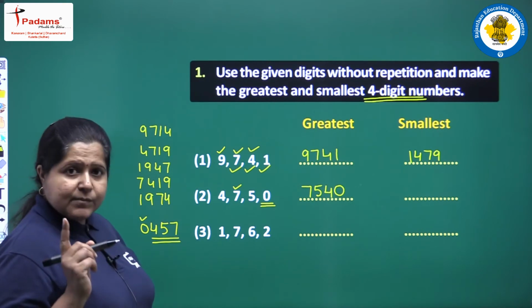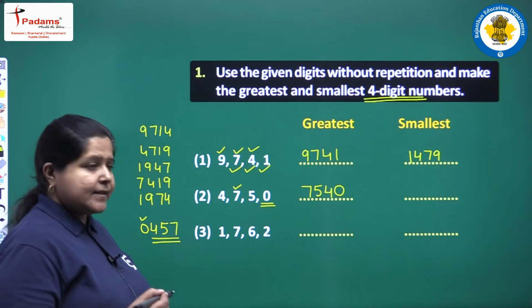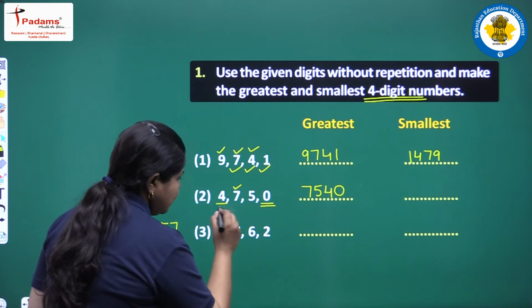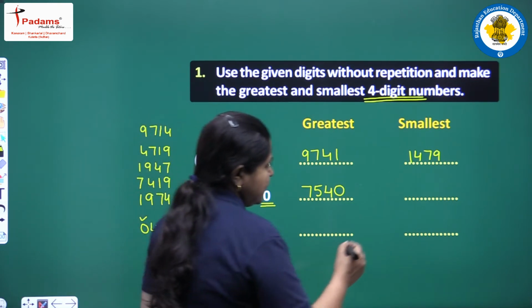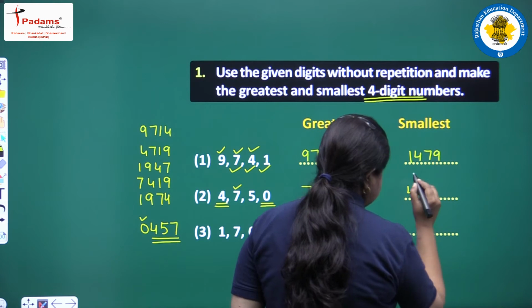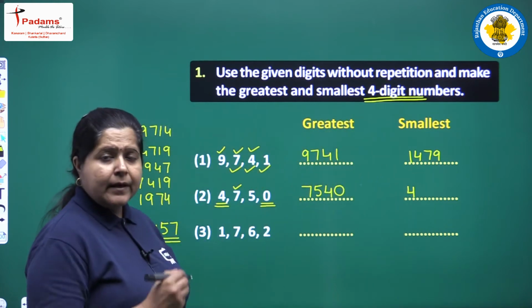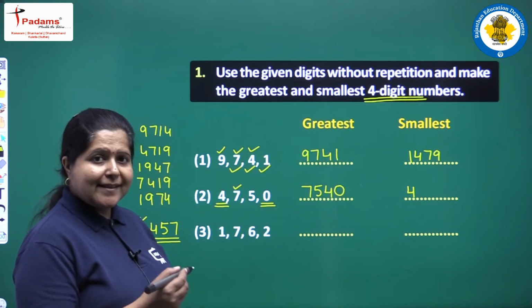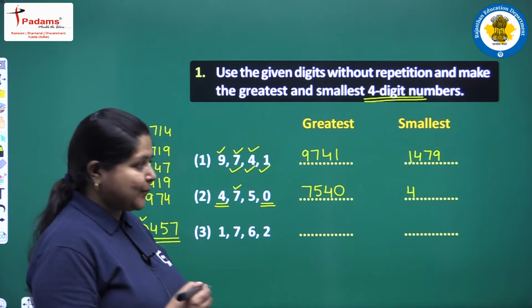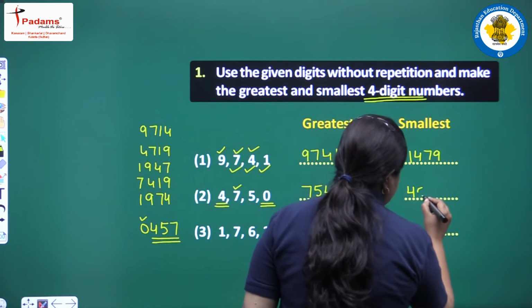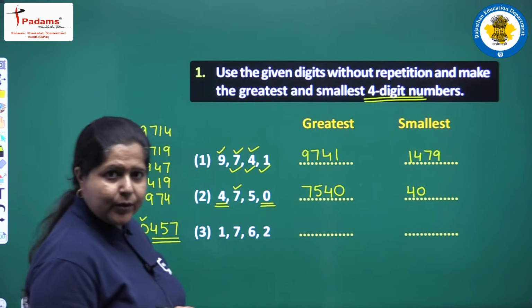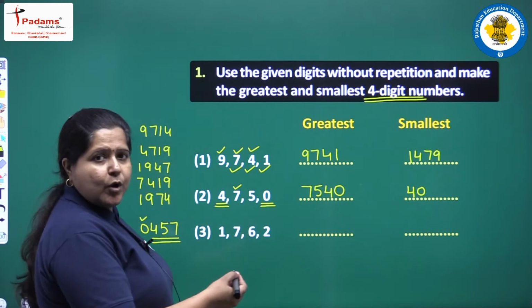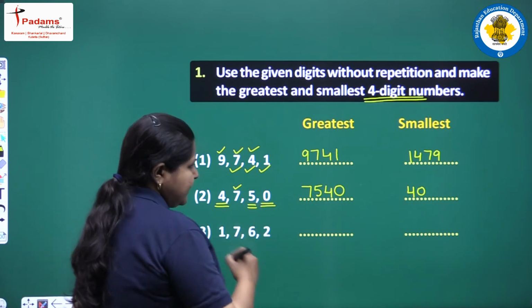Now we will start the smallest number by the next smaller digit which is 4. So first of all we will write 4. Now which digit next? Now we can take 0. Now we can take easily 0. Then the next smaller digit which is 5.